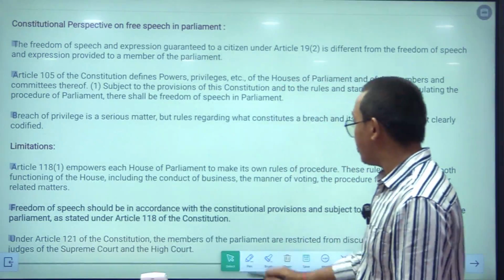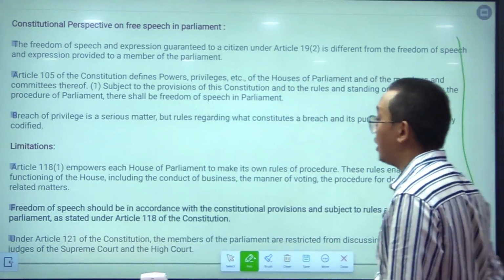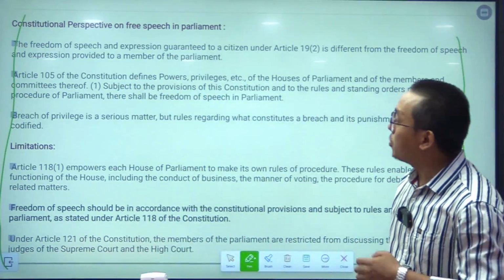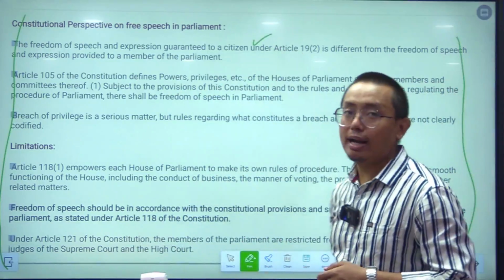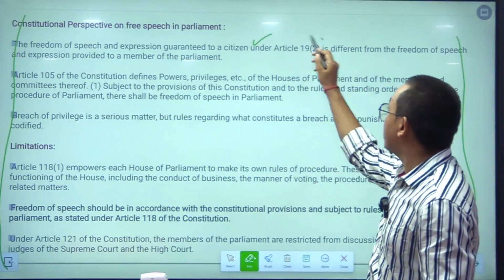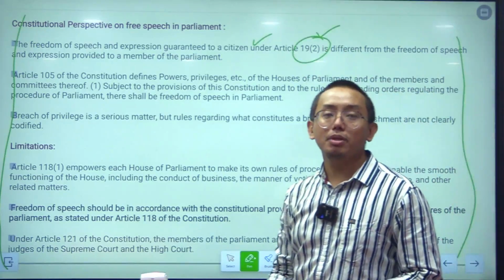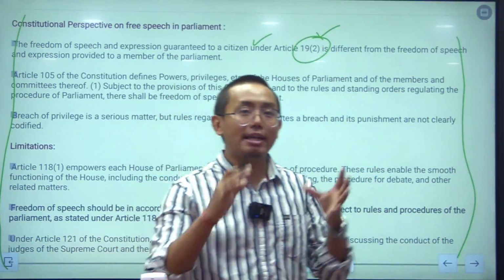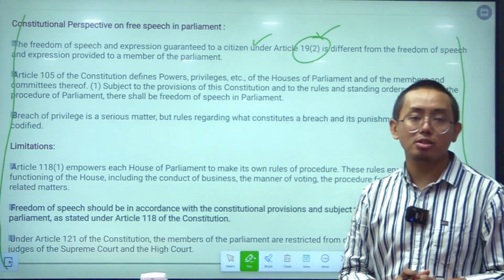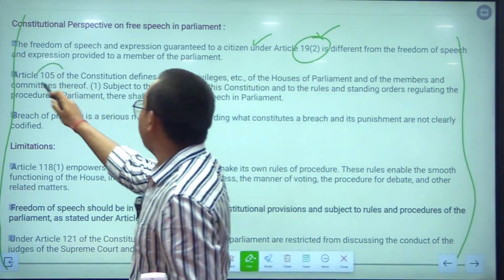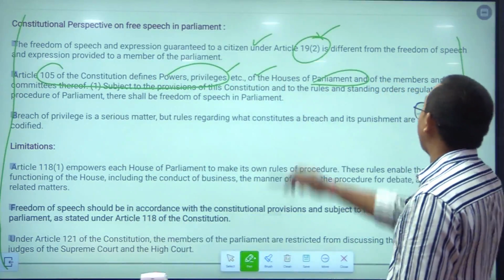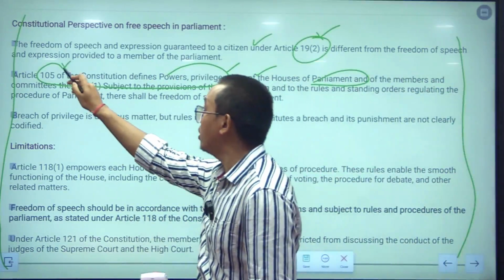And the constitutional perspective, and this is important, you can quote these articles in UPSC mains, and these articles are important for the UPSC prelims perspective as well. The freedom of speech and expression in India is granted by Article 19 subclause 2 of the Constitution of India. So, this freedom of speech which is granted to the people of India is valid in the House of the People and the upper house in India as well. And Article 105 of the Constitution provides the powers, privileges, etc. of the Houses of Parliament. Okay. So, this article is also important.